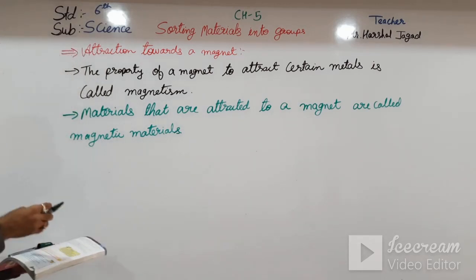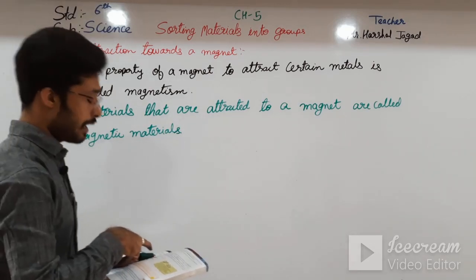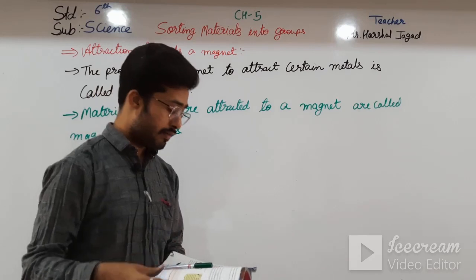And the materials that do not attract to the magnet are called non-magnetic materials.